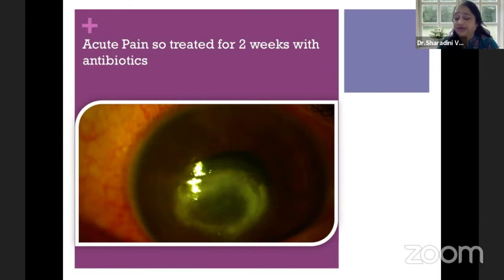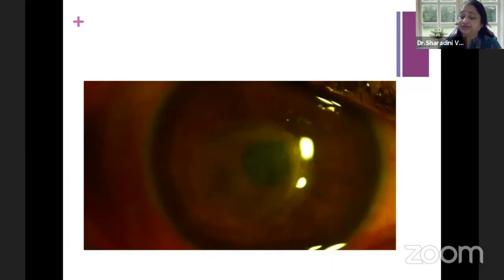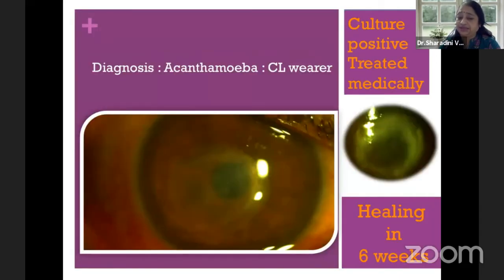But the patient did not respond because the sample which they took was not representative. So when we took a deep sample and did a corneal biopsy, it turned out to be acanthamoeba. So if you take representative samples, you are able to diagnose. That is also an important part. And if you are able to properly diagnose, these patients respond very well to the treatment.